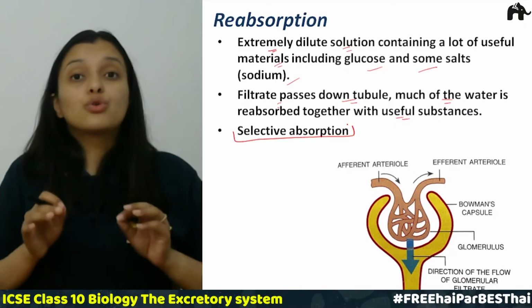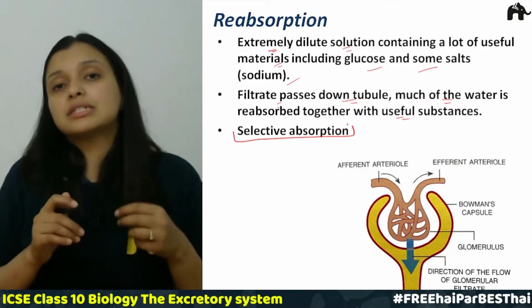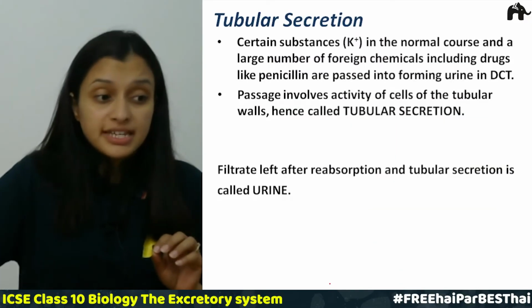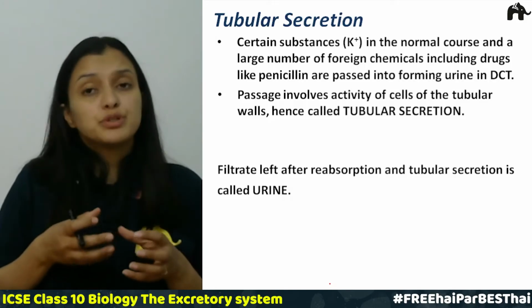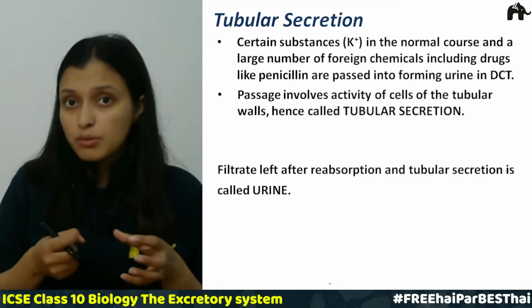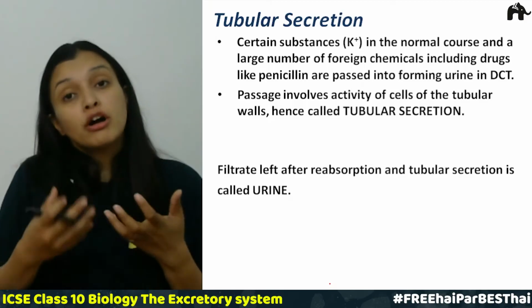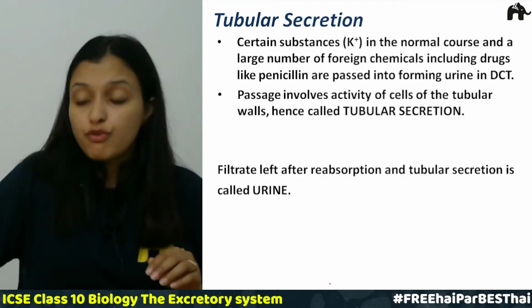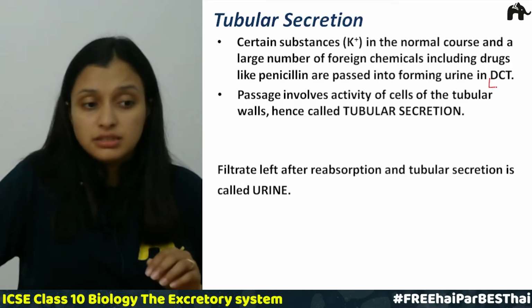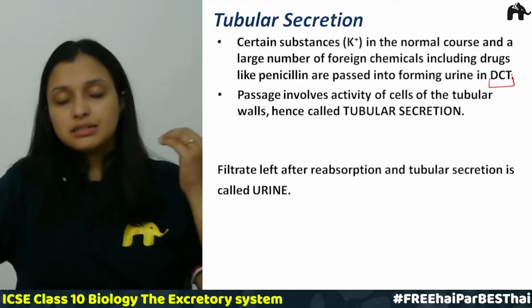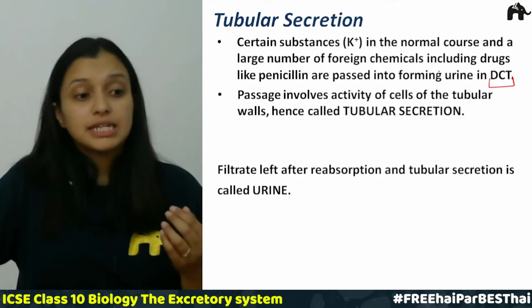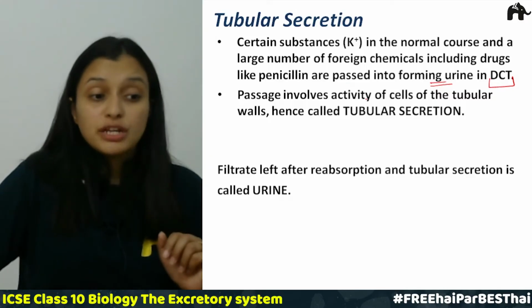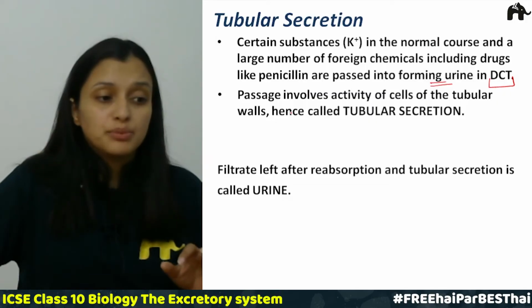Let us now see the last step, the third step of the functioning of these kidney tubules. The last step is tubular secretion. There are certain substances like potassium and others which are not reabsorbed by the body and are not needed by the body. They are passed down into the DCT for forming urine. These things are passed into the last part of the kidney tubule, the DCT, and they form urine.